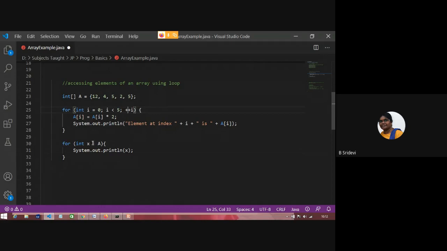Understood the main difference? So whenever you need to print the content, you'll go for this. Whenever you need to modify or do some manipulation with the array, you'll go for this. Clear?